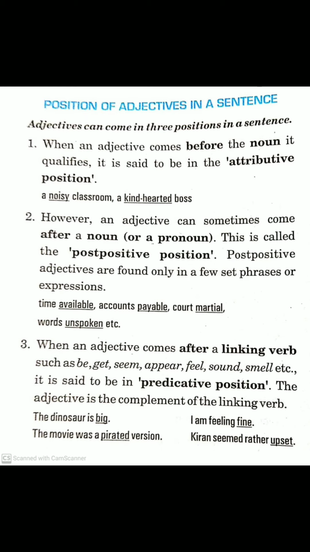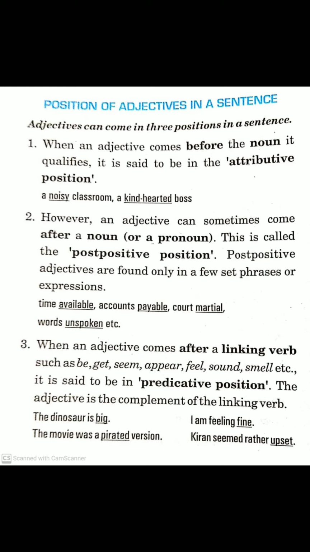Then when an adjective comes after a linking verb such as be, get, seem, appear, feel, sound, smell, etc., it is said to be in predicative position. The adjective is the complement of the linking verb. You can learn these linking verbs: be, get, seem, appear, feel, sound, smell, etc. When an adjective comes after these linking verbs, it is said to be in predicative position.